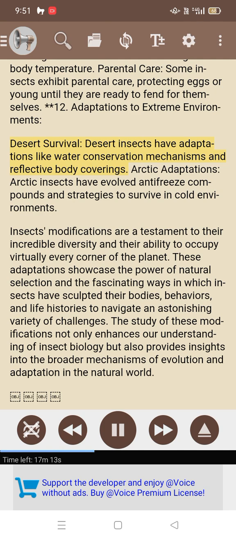Desert survival: desert insects have adaptations like water conservation mechanisms and reflective body coverings. Arctic adaptations: Arctic insects have evolved antifreeze compounds and strategies to survive in cold environments. Insect modifications are a testament to their incredible diversity and their ability to occupy virtually every corner of the planet.